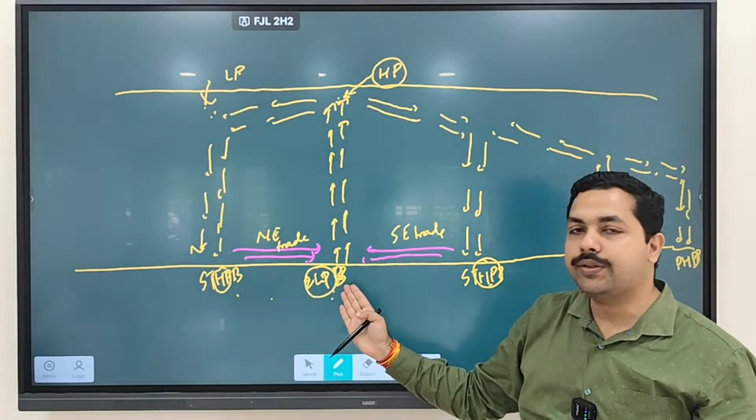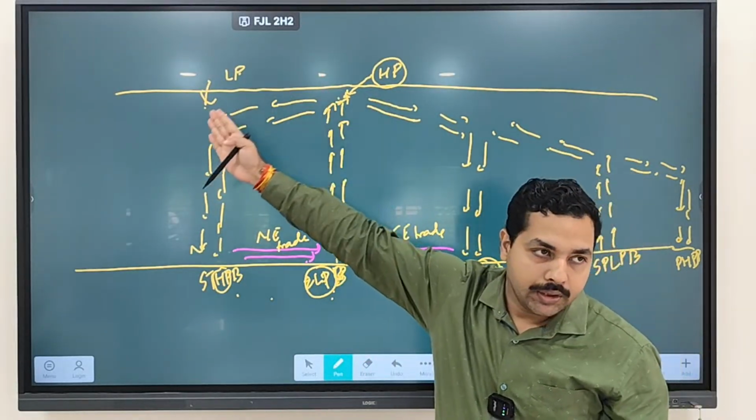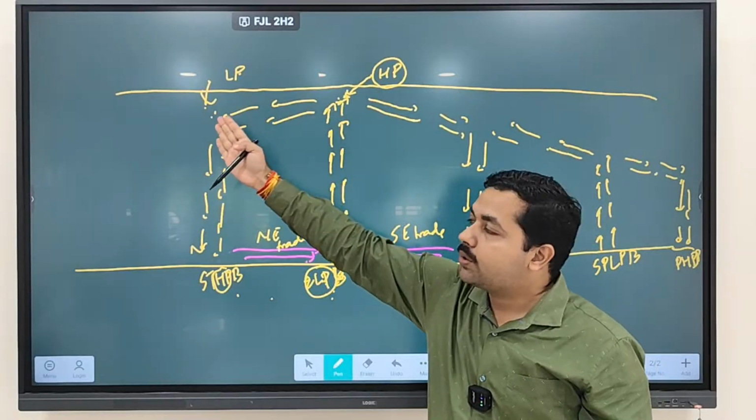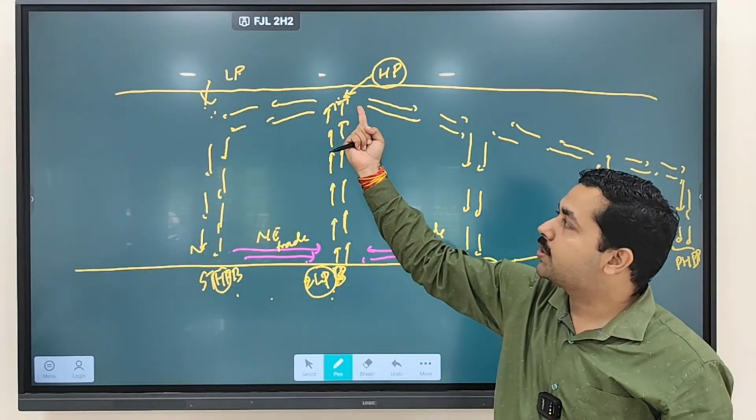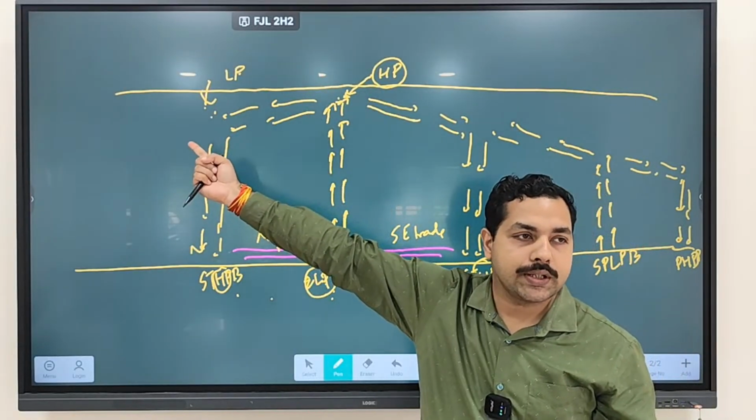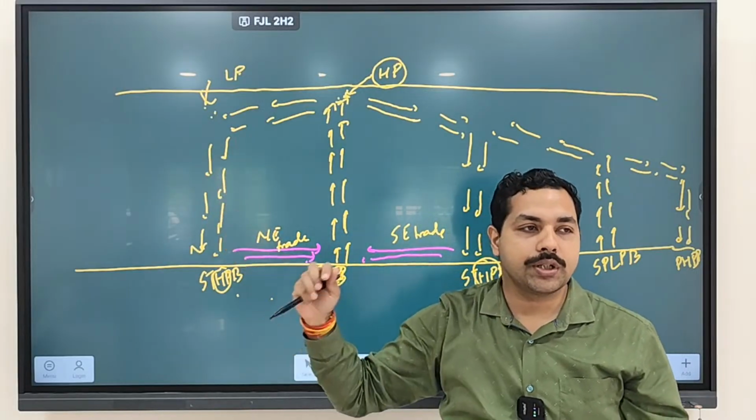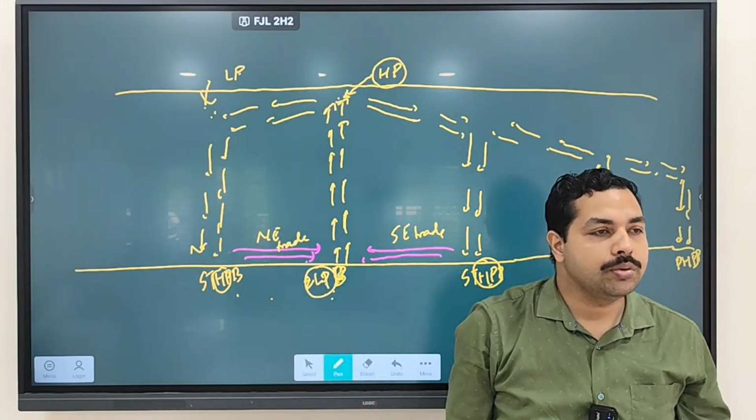Opposite is happening at the top. At the ground, from here to here wind is blowing. At the top, the opposite will happen, and from here to here wind will flow. So here you will see formation of which pressure? High pressure. Here you will see formation of which pressure? Low pressure. So wind moves from high pressure to low pressure.